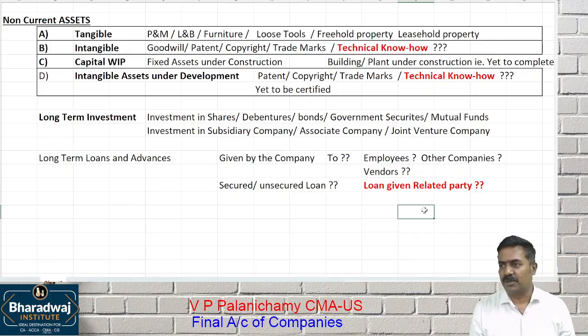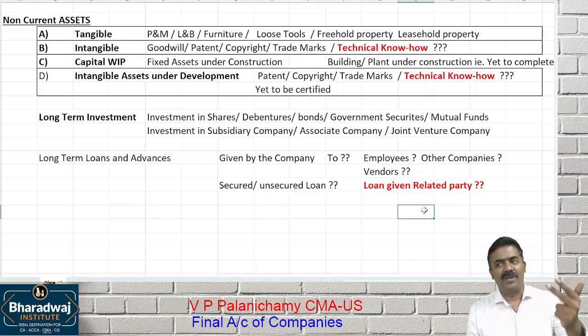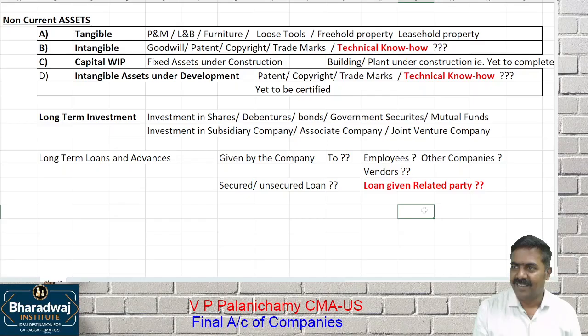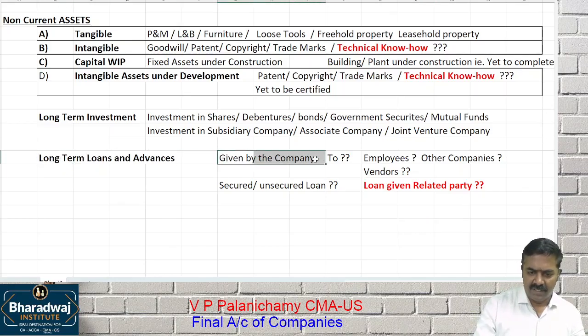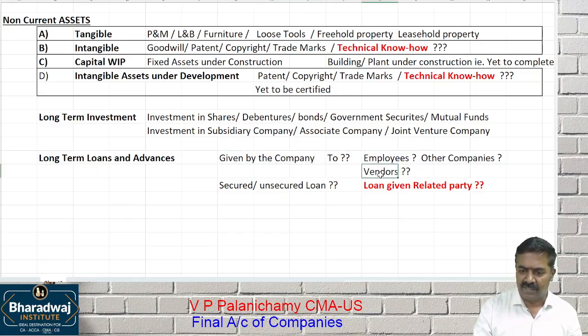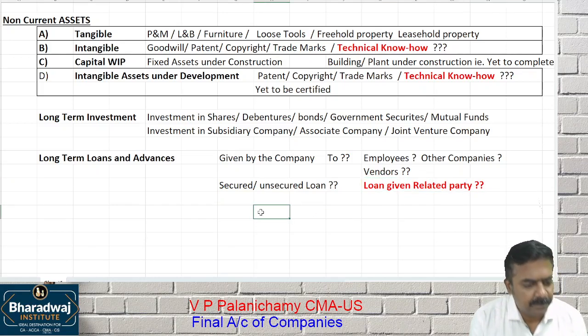Complete disclosure: why was that loan given? Is it secured or unsecured? Are you collecting interest as per the market rate? Is it given in the normal course of business or not? You have to give complete details. So details about loans and advances given by the company, to whom, employees, other companies or vendors, secured loan, unsecured loan, all these details should be given. Is the loan given to a related party? That detail should be given.